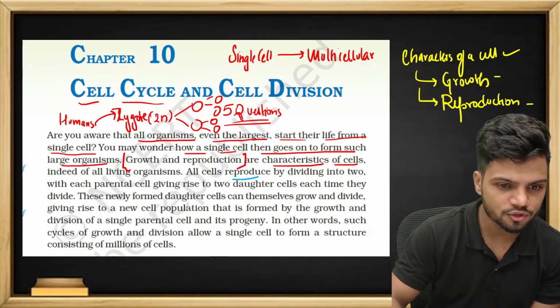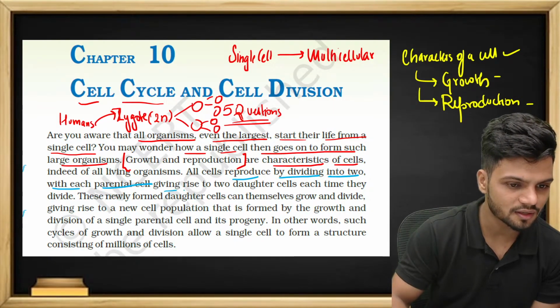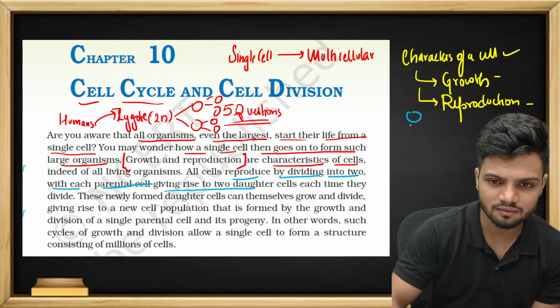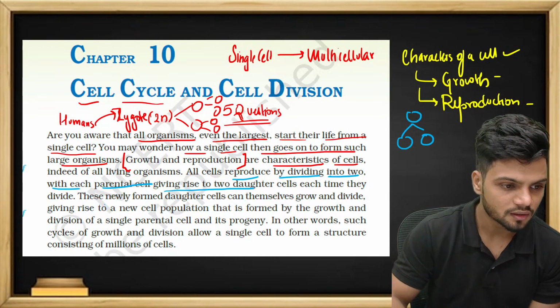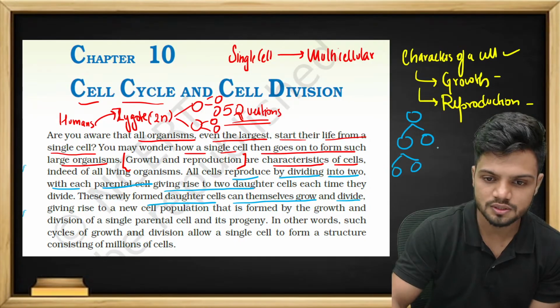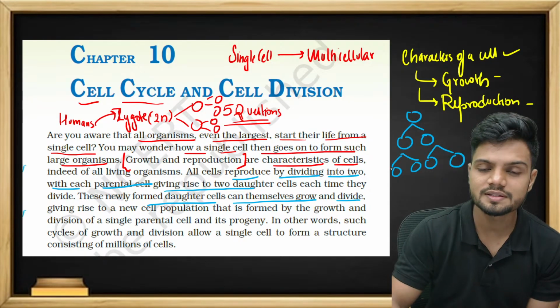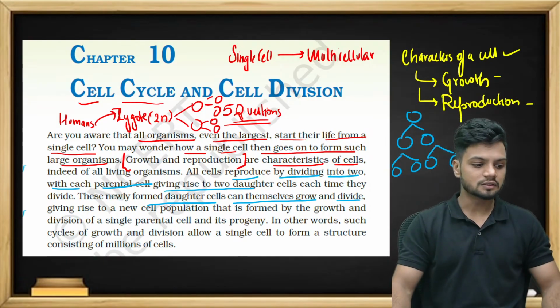Now all cells reproduce by dividing into two, with each parental cell giving rise to two daughter cells. That is, one cell will give rise to two daughter cells. These newly formed daughter cells can themselves grow and divide. So these two cells can also grow and divide into two cells. Eventually, every single cell can grow and divide. All of you remember the cell theory.